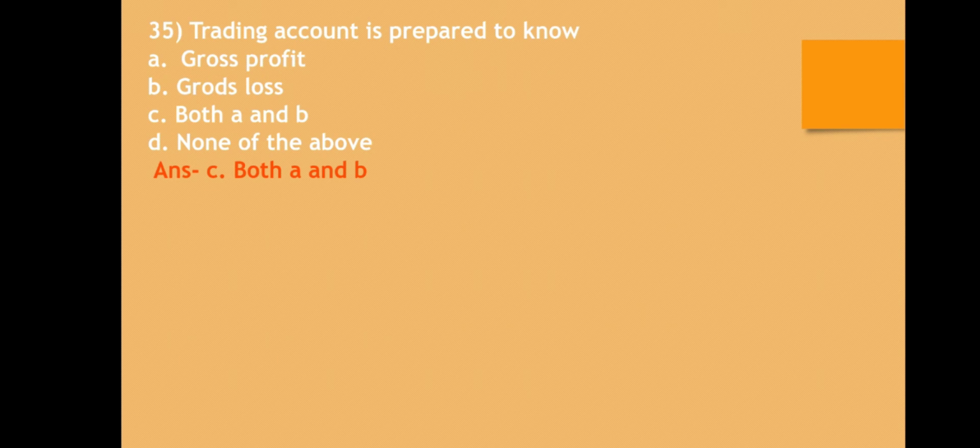Question number 35. Trading account is prepared to know: A. Gross profit, B. Gross loss, C. Both A and B, D. None of the above. The correct answer is trading account is prepared to know the gross profit or gross loss.